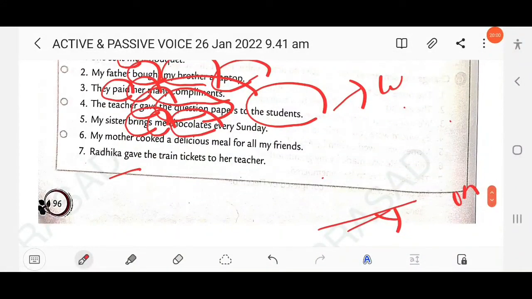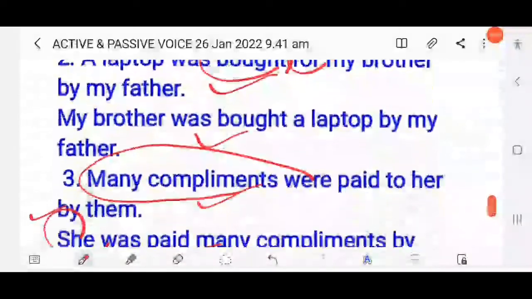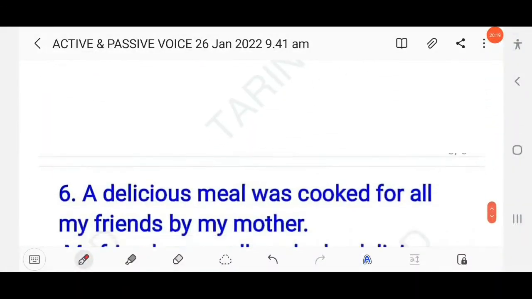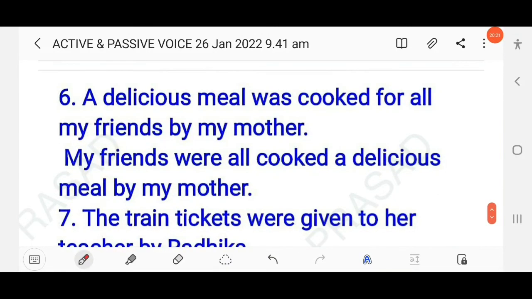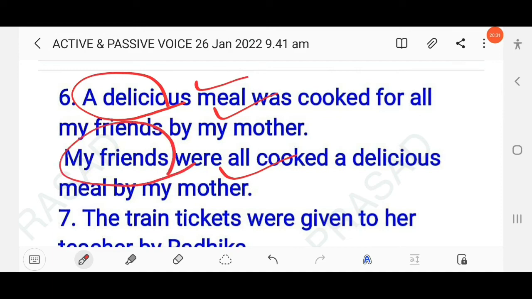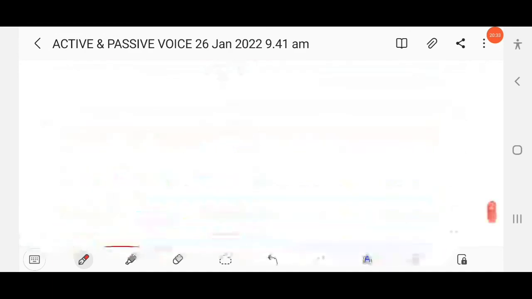Then next question here. My mother cooked a delicious meal for all my friends. So you know here there are two objects. A delicious meal is the direct object, and all my friends is the indirect object, and the tense used is simple past. So here you have to write a delicious meal was cooked for all my friends by my mother. My friends were all cooked a delicious meal by my mother. First using the direct object and second using the indirect object. Okay.